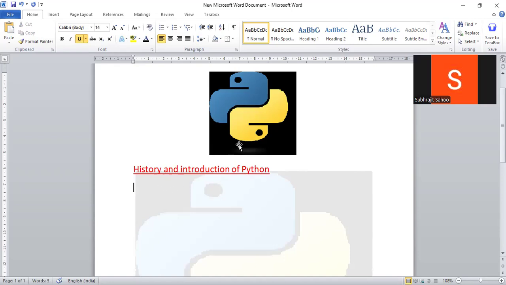Right? So first of all, observe this logo, this is the Python logo. It's a snake, right? But actually the name Python was taken from a comic series. The name of that series is Monty Python's Flying Circus, right?